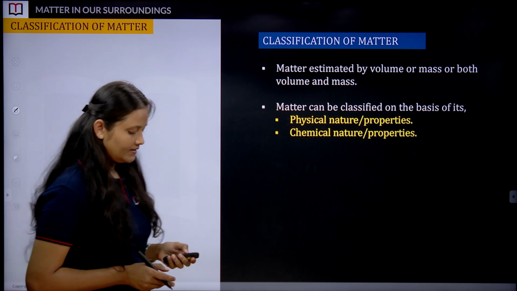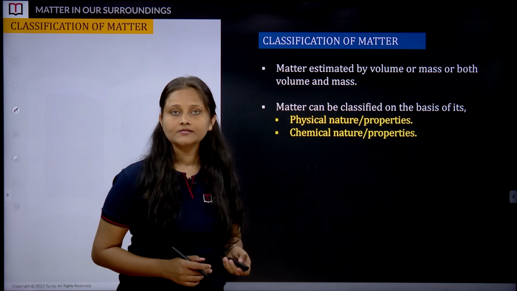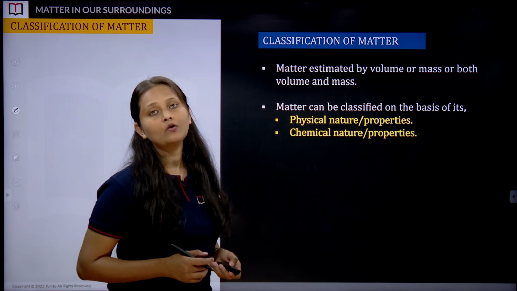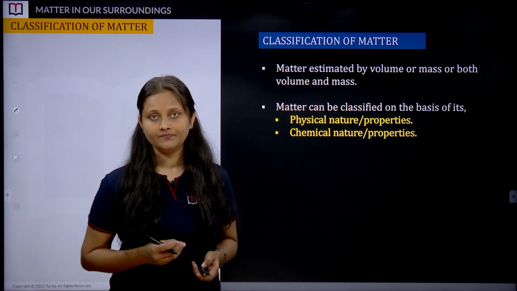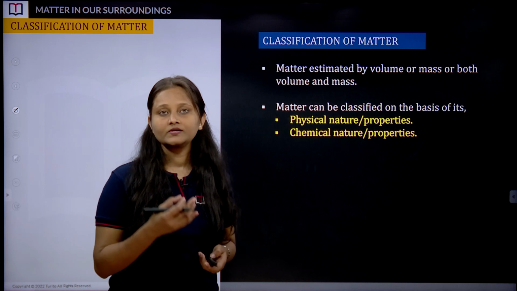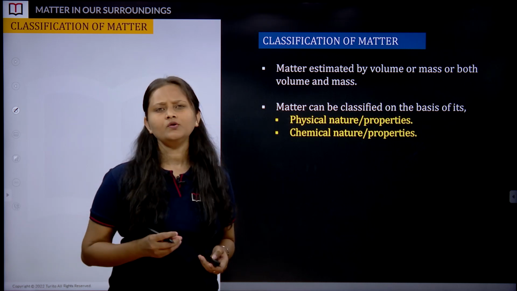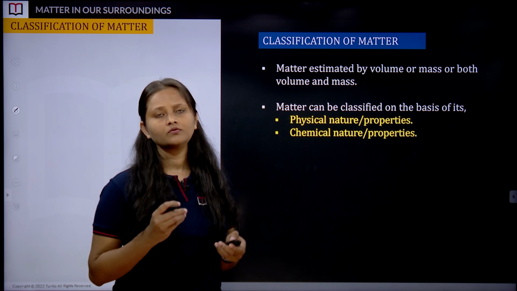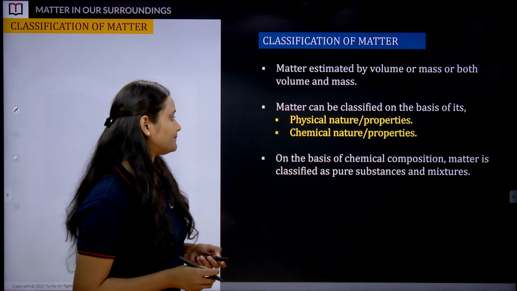Now moving ahead, as I told you in the objectives, in this class we are going to learn about the physical classification of matter, which is based on the states of matter, such as solids, liquids, gases, plasma, BEC, etc. But before that, I want you all to get familiar with chemical classification of matter.